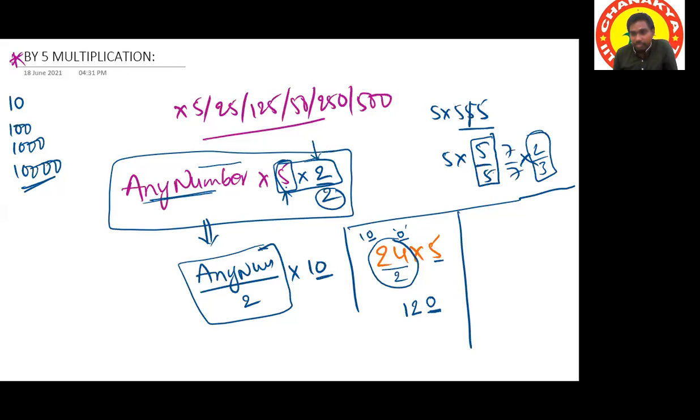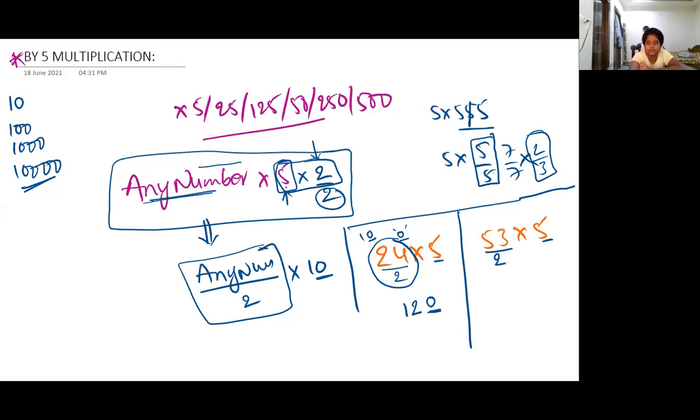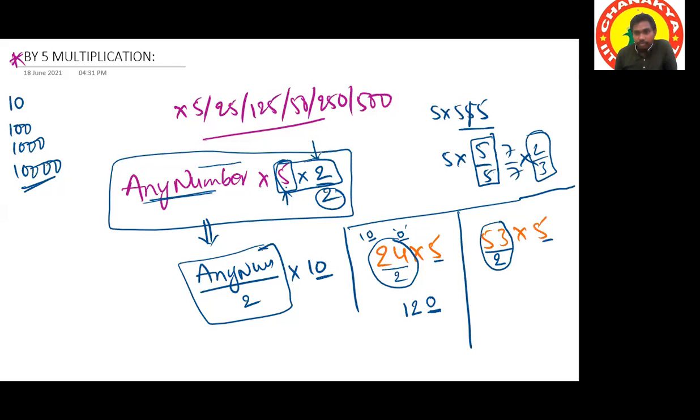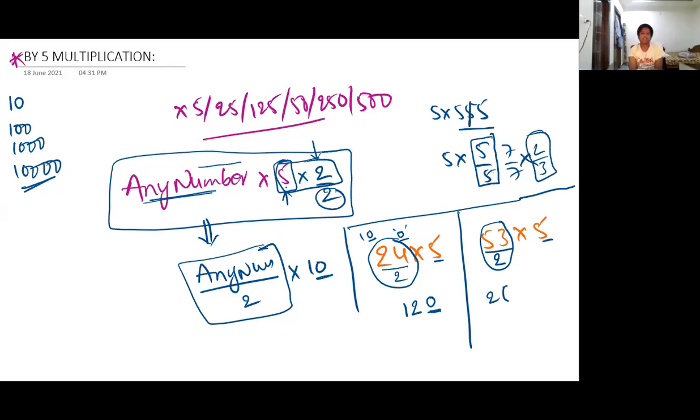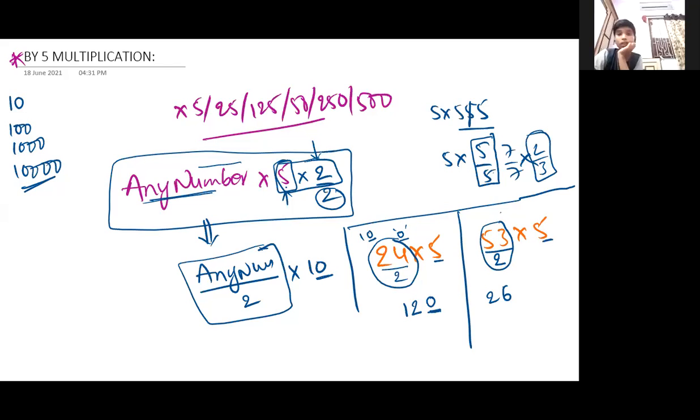One more question I'm taking, like 53 into 5. Tell me, any number instead of multiplying by 5, what we can do? Divided by 2. So what will be the result of this? 2 2s are 4 and then 13. In 13, how many times? 26. Sir, 25.5. After 26, what is the remainder?